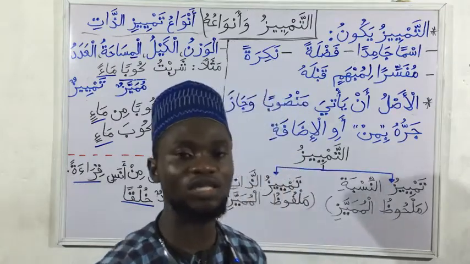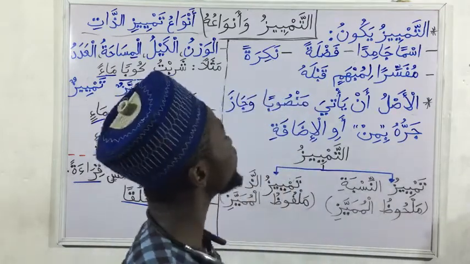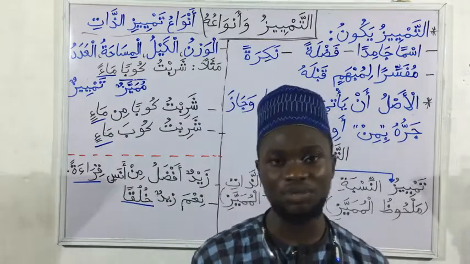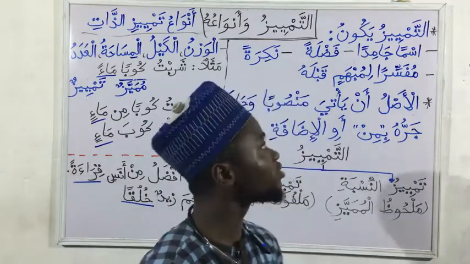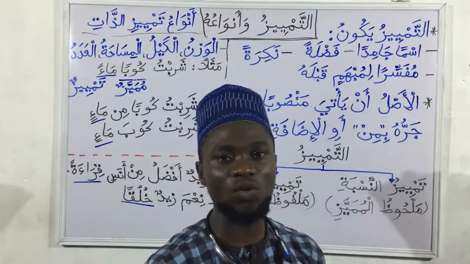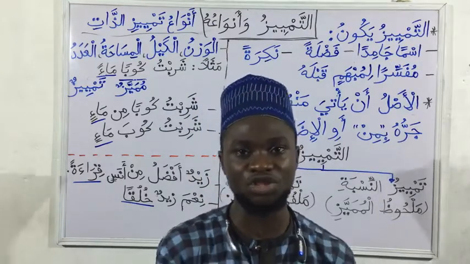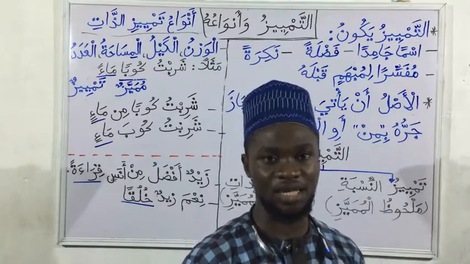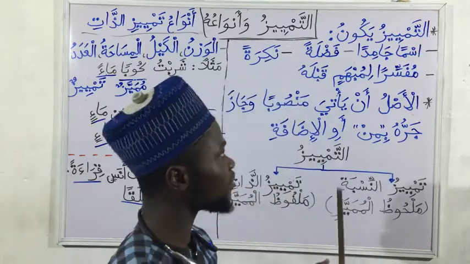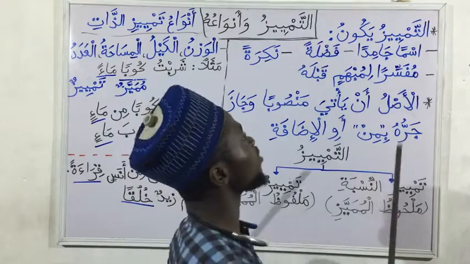And in tonight's class, we are going to be looking at التمييز وأنواعه. Tamyeez and its types. Generally, Tamyeez is a word that helps us to clear ambiguity in a sentence. That is a word we introduce to a sentence to clear its ambiguity. So we are going to be looking at its definition in steps.